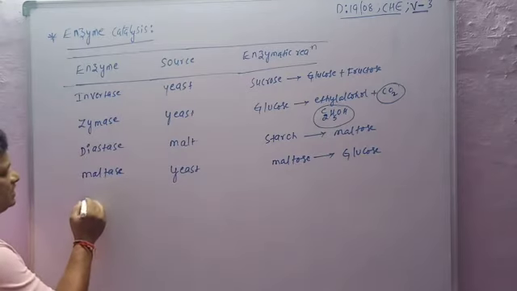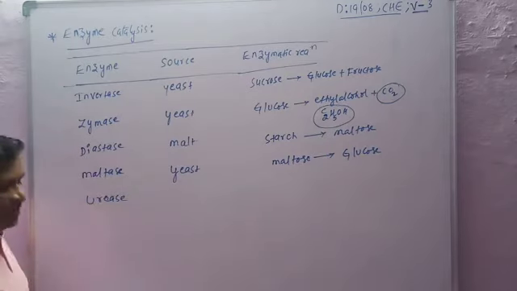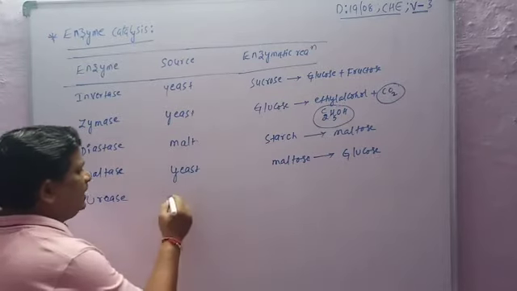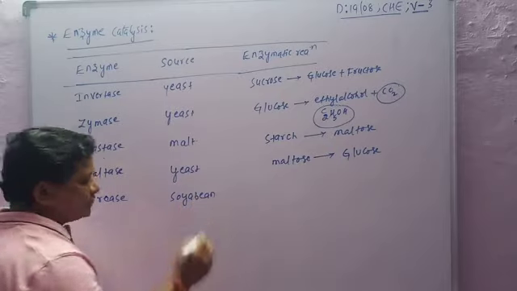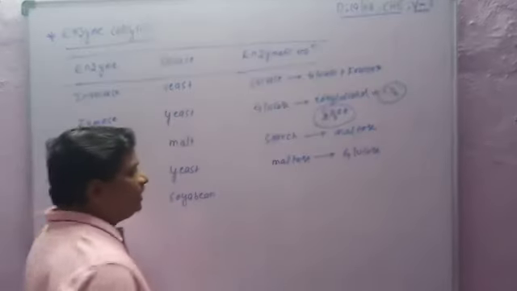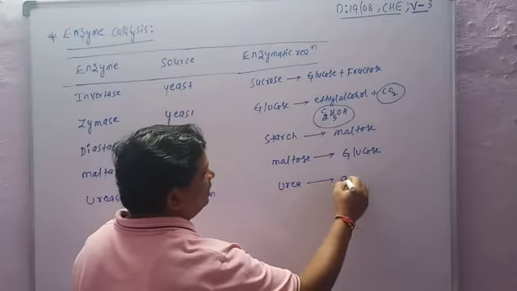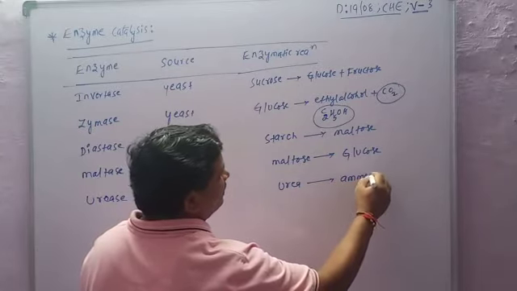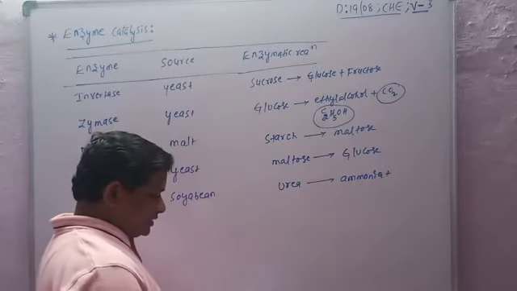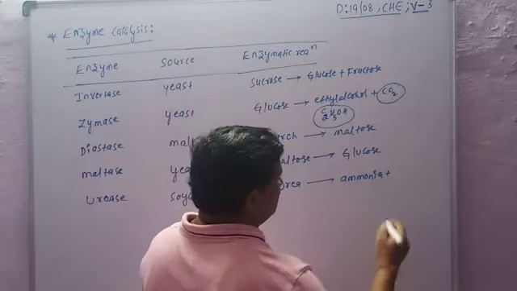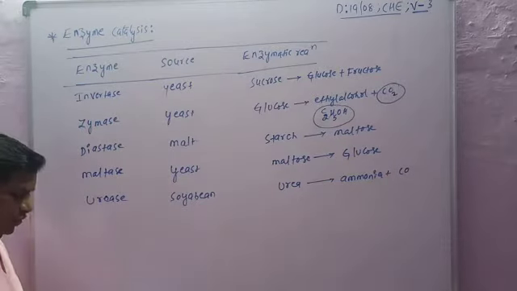The next enzyme is urease. Its source is soybean. Urea is converted into ammonia and carbon monoxide.